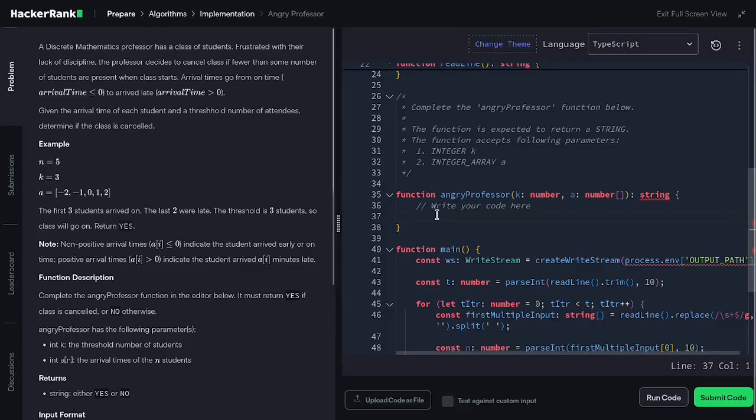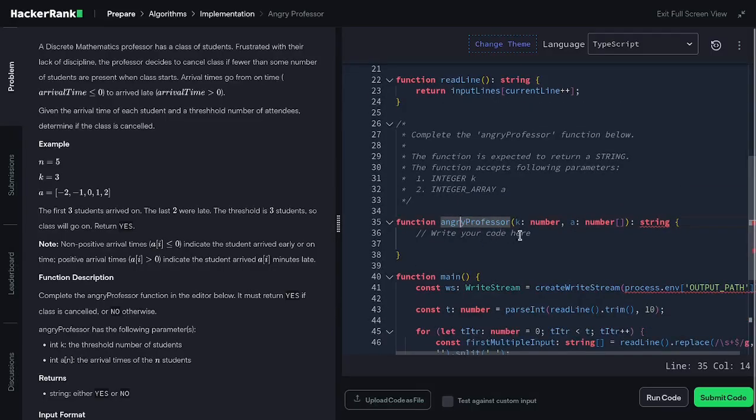Okay, so without further ado, let's solve this out. We have a function called angryProfessor that takes 2 parameters. The first one is k, in the form of a number, and the second parameter is a, which is an array of numbers for the students that arrive either on time or late. The expected output is a string, either yes or no.